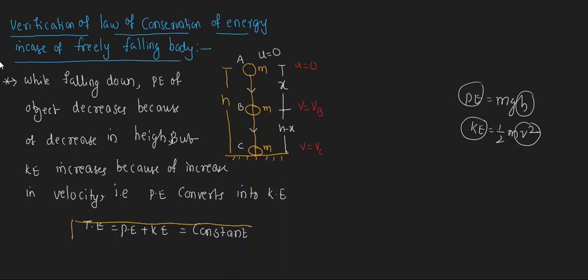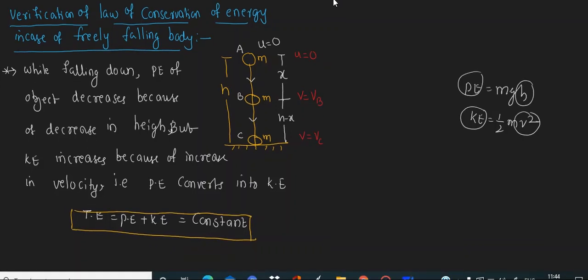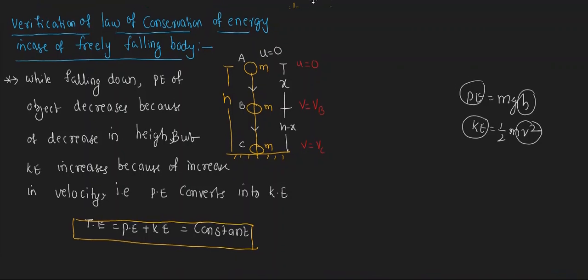The sum of these two energies remains constant. That we have to prove. Let us start and verify the law of conservation of energy in case of freely falling body.